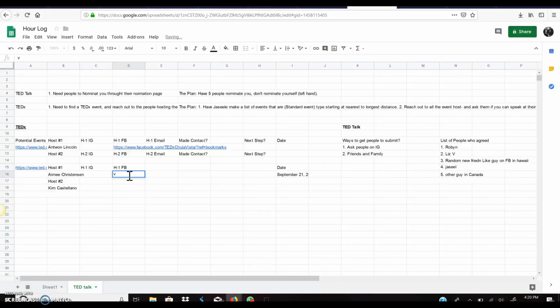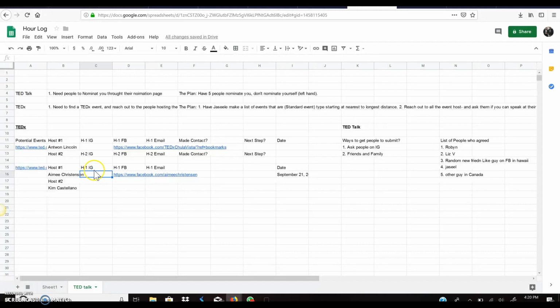So I'm going to paste the address in there so that you don't have to go look for it again. It's already there. And don't worry about it spilling over right here, because all I do is go host dash one email and then it covers it up. But that's actually going to be at the top and not right there. But when you go to put in their email, that's fine. It's going to cover it up.